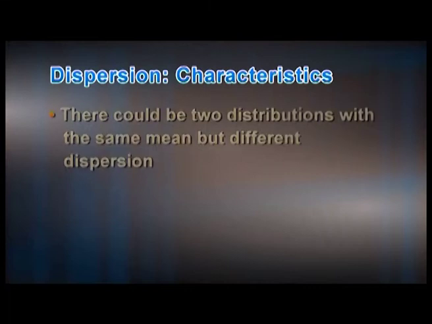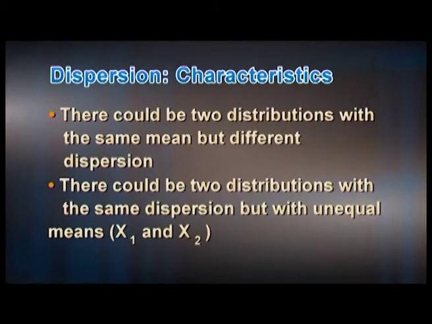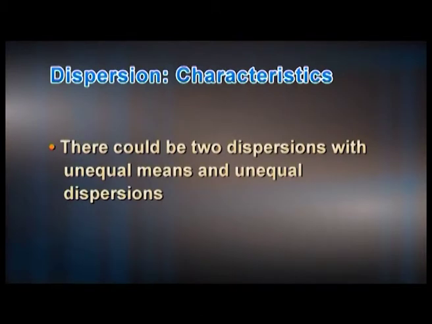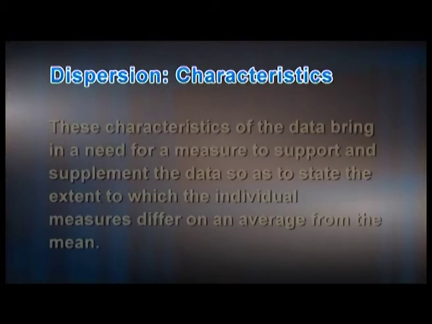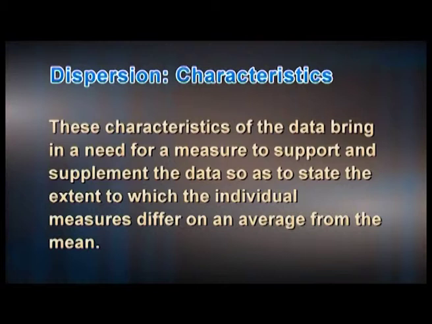Now, we shall look at the characteristics of dispersion. There could be two distributions with the same mean but different dispersions. There could be two distributions with the same dispersion but with unequal means, x1 and x2. There could be two distributions with unequal means and unequal dispersions. These characteristics of the data bring in a need for a measure to support and supplement the data so as to state the extent to which the individual measures differ on an average from the mean.